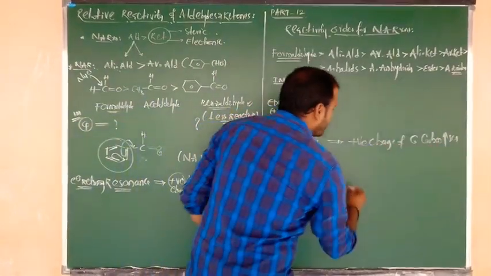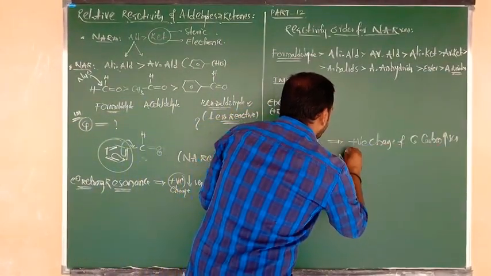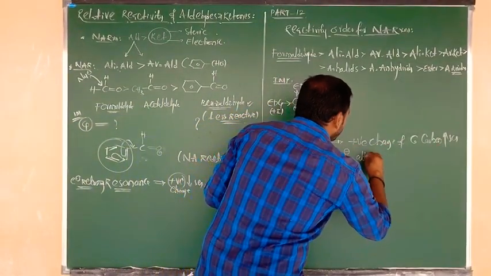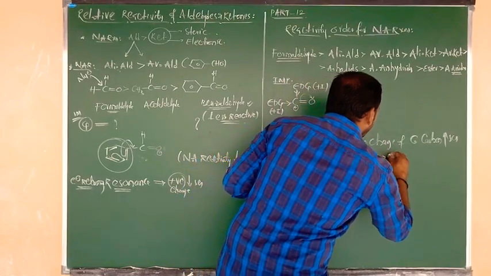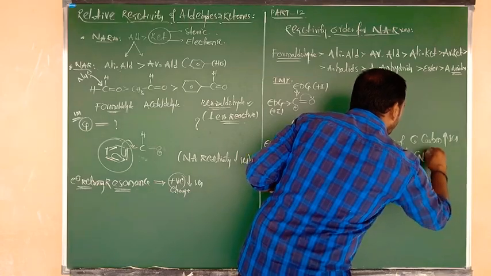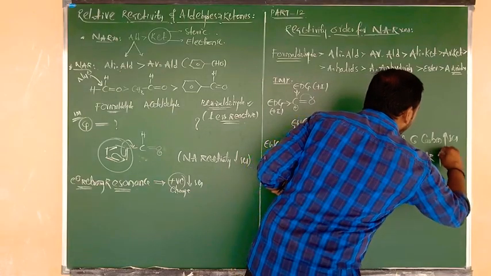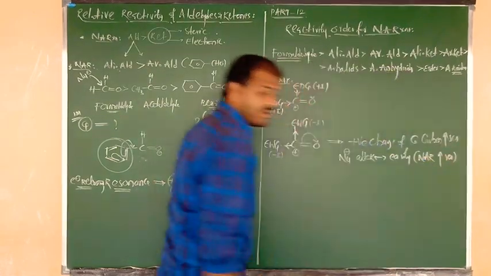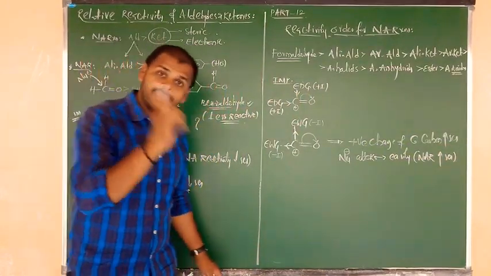Due to the increased positive charge, nucleophilic attack takes place easily. That means nucleophilic addition reactivity increases. Once again, this is a very important key point.